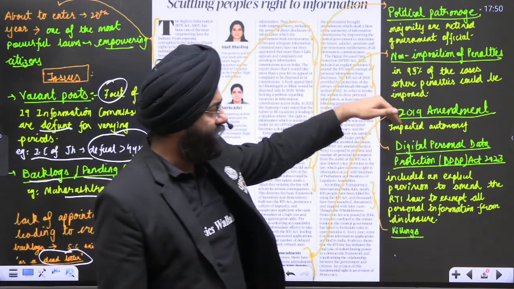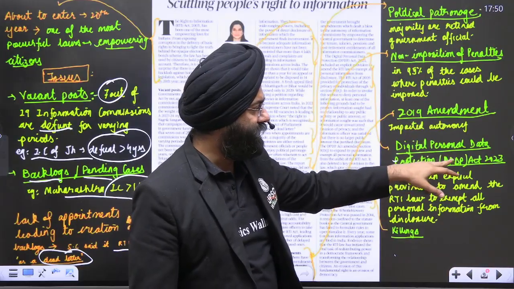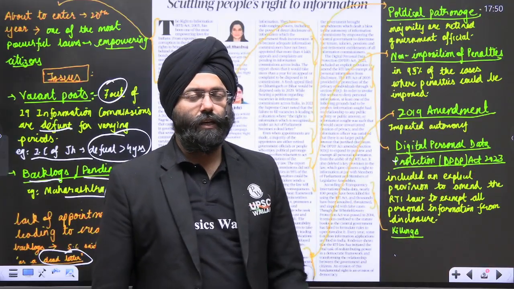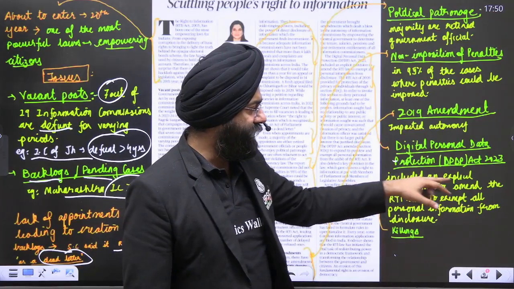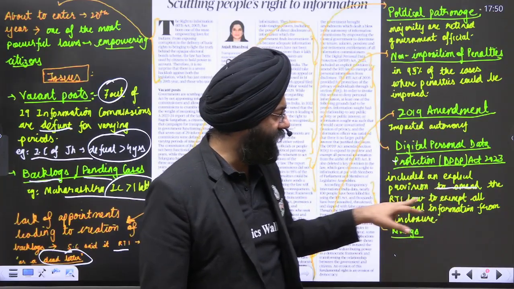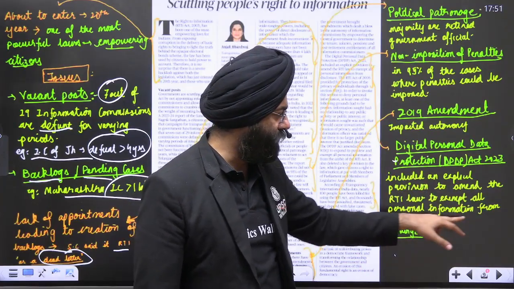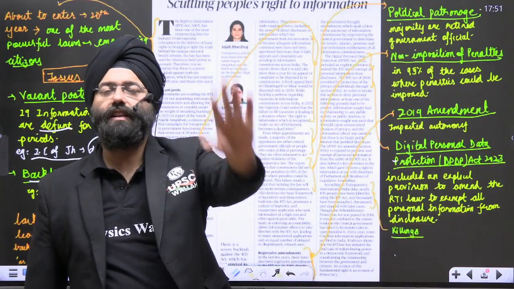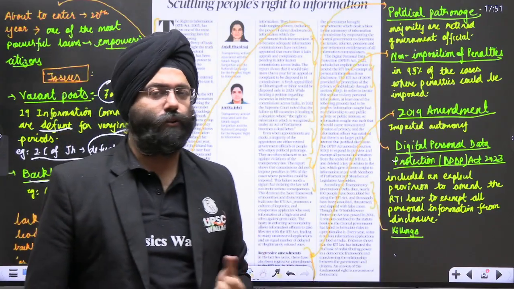As we move ahead, there is an act that is mentioned, that is the Digital Personal Data Protection, DPDP Act 2023. Now, what is the problem in this? See, it explicitly mentions amending the RTI law to exempt all personal information from disclosure. That means no personal information can be disclosed, whether it is a public person or not.